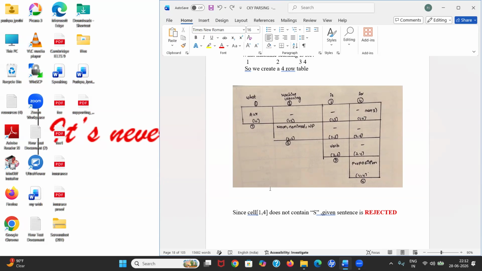Our grammar has to derive from the starting variable. If it is not derived from the starting variable, then I can assuredly say that the sentence is not accepted in our language. So this cell does not start with S and it is empty. That's why this, what machine learning is for, is not accepted in our language.